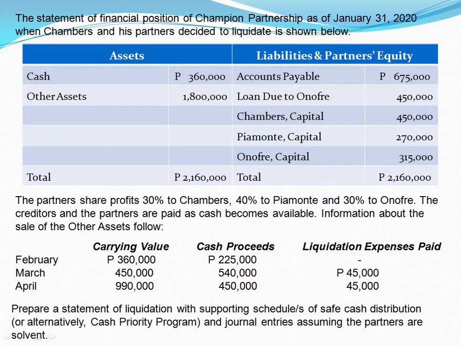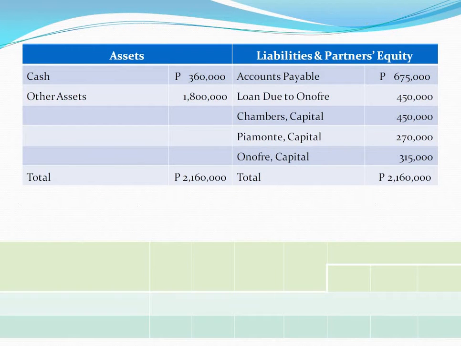In this video, you'll learn how to do the schedule of safe cash distribution. The cash priority program, together with the journal entries, will be covered in part 2. Let's start now the statement of liquidation.